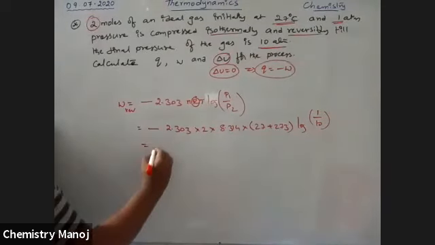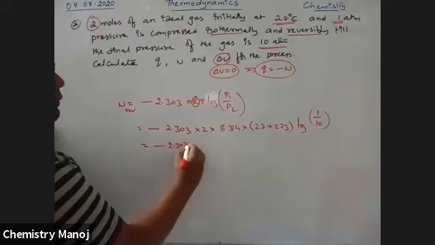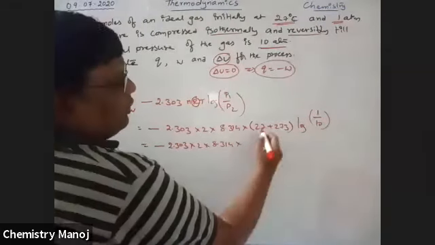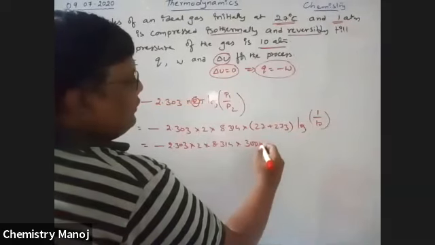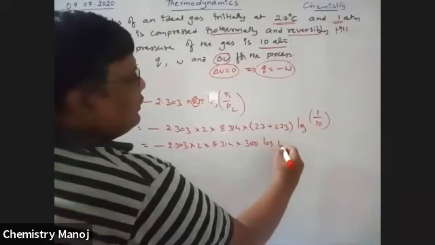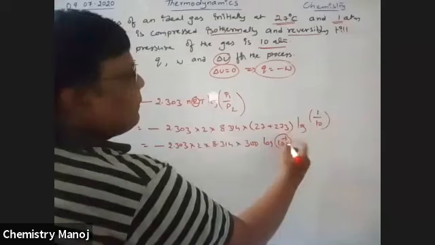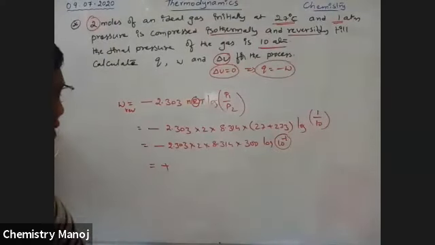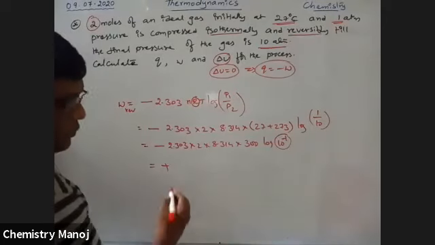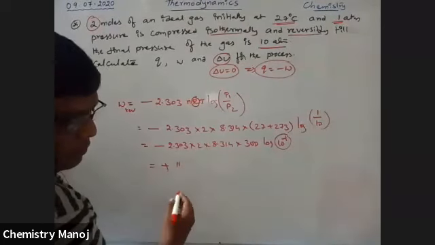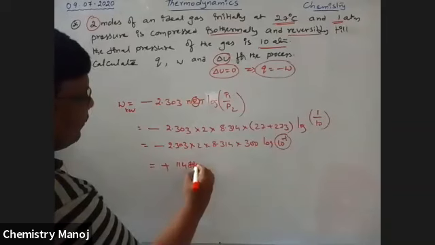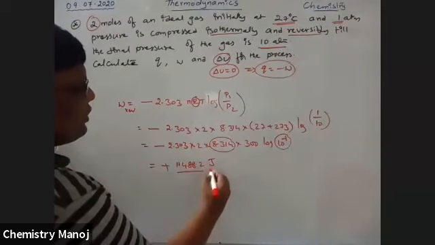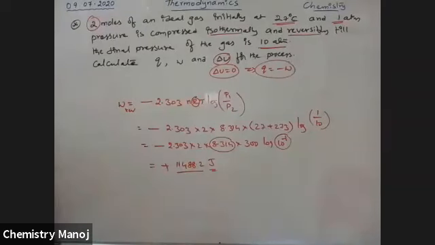Now the value is minus 2.303 into 2 into 8.314 into 300 into log 10 power minus 1. Altogether the value is going to be positive. How much is the value? That is 11488.2 joules. Because the R value is taken in joules, the answer comes in joules.